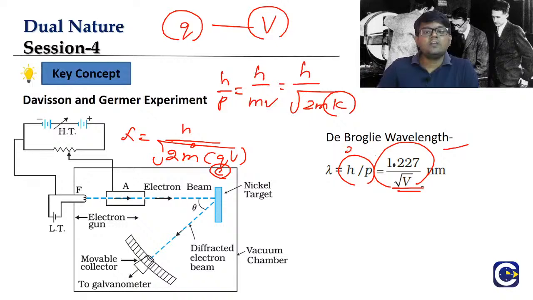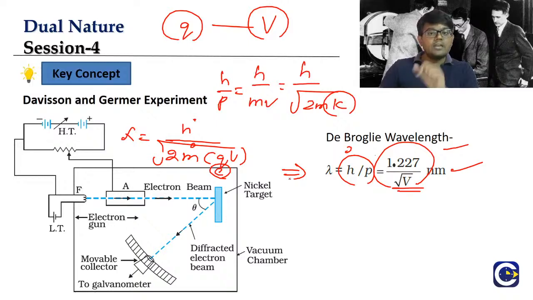What is the lambda value for electrons? It is 1.227 by root voltage, and lambda will be coming in nanometers. Go back and check it, guys. We have seen this formula already. If you are accelerating electrons, for which we know the mass, the charge, and Planck's constant, then the formula will be just in terms of voltage. Lambda will be equal to 1.227 by root V.